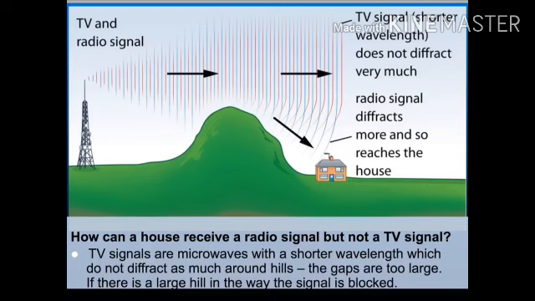Now, this is because the radio waves are a longer wavelength than the microwaves, which are shown in red, and therefore they diffract more around the obstacle. So while this transmitter is sending out both radio and microwaves, only the radio waves can reach the house because they are longer wavelength and therefore they can diffract more around the hill.